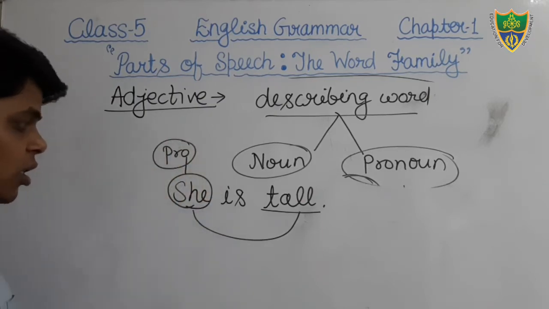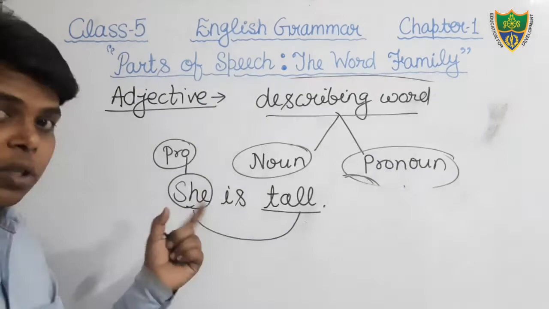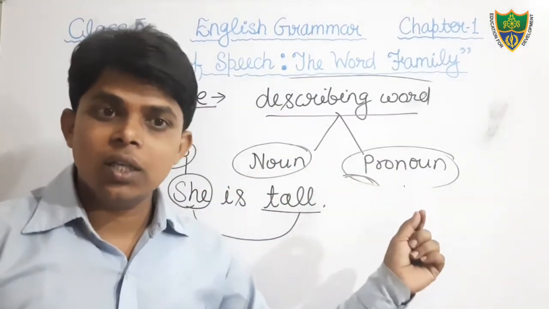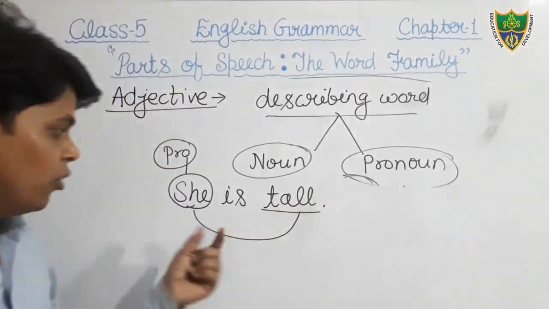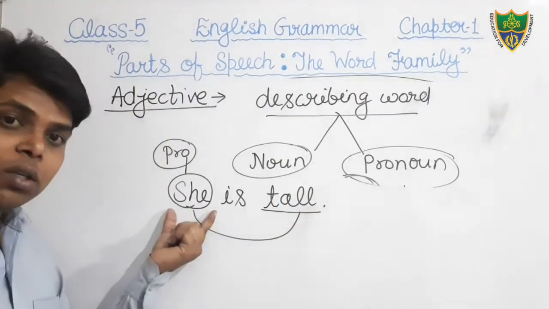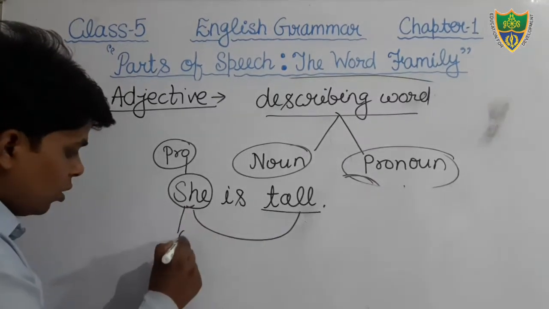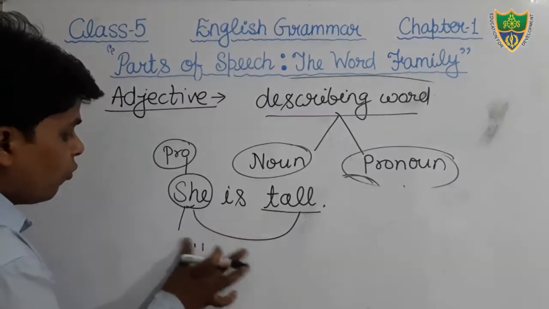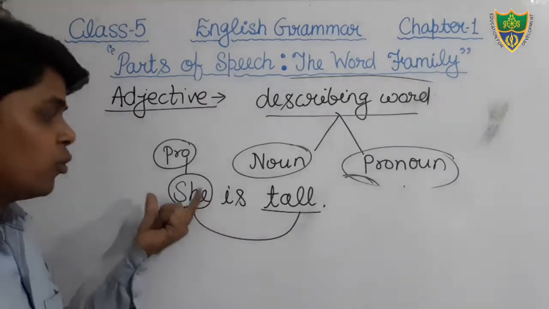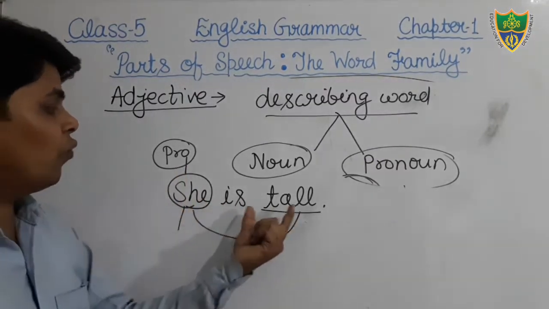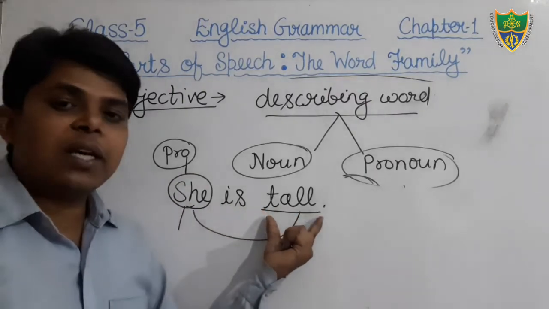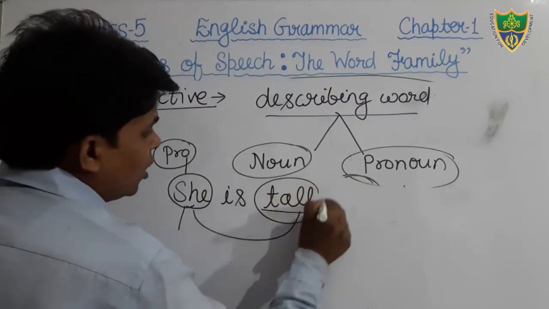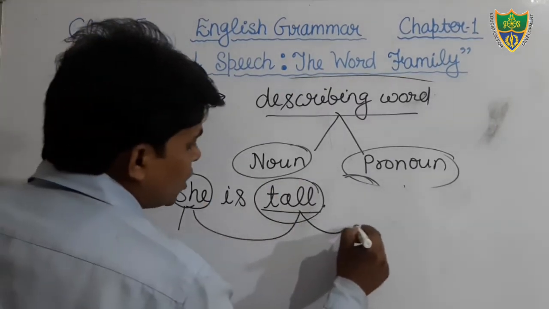Students, you can see the word she is pronoun that you have read just before. What is pronoun? Pronoun is the word that is used at the place of noun. Here the word she is used for a girl, for a woman. So here the word she is pronoun, and the quality of that girl has been described with the word tall. So here the word tall is adjective.